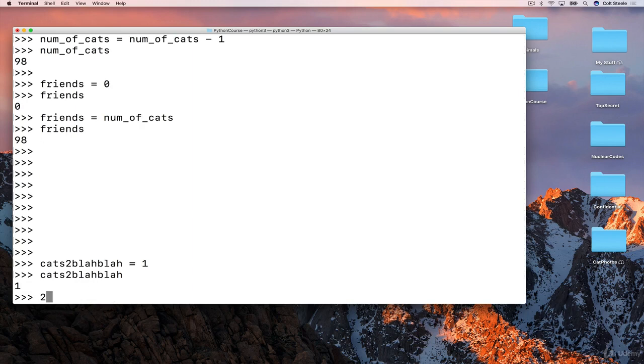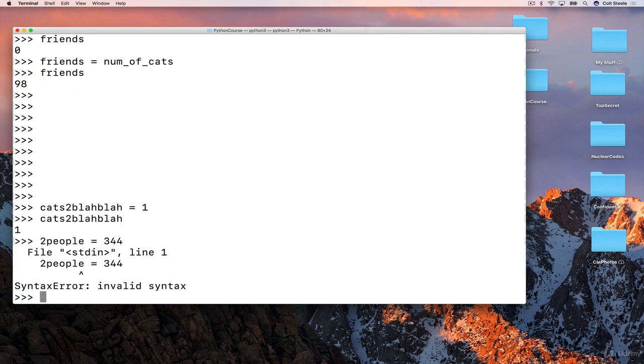But if I try to do 2people equals 344, Python gives me an error. And this is actually probably our first error we've seen in the course. It tells me invalid syntax, and it's pointing to 2people, meaning that it's not a valid name for a variable. It just gives up. Python has rules. It reads your code and it gets to a new word and it notices, okay, for this to be a variable, it has to start with a letter or an underscore, and it doesn't, so I don't know what to do with this. I'm going to freak out and throw an error.